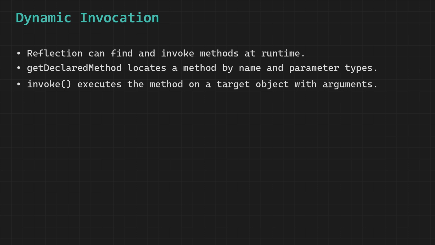To visualize this, imagine a smart control system where instead of having fixed buttons you can type the name of any function into a console and the system will locate the correct control mechanism and execute it instantly, even if that function was added later. And this is exactly how dynamic invocation works, making Java programs far more adaptable, powerful, and capable of evolving over time without needing constant recompilation.